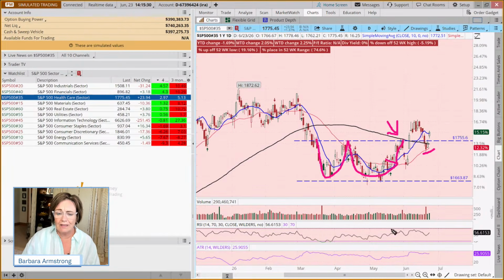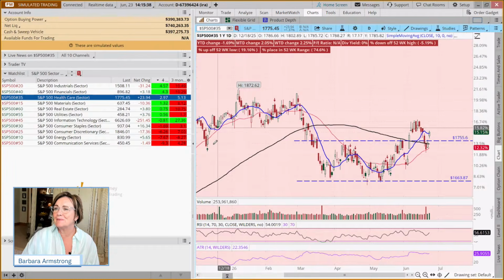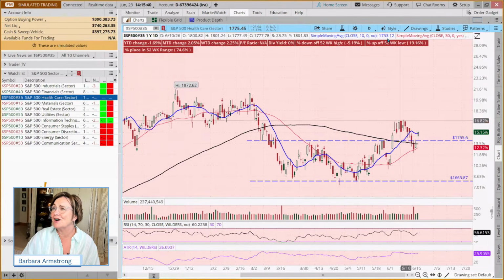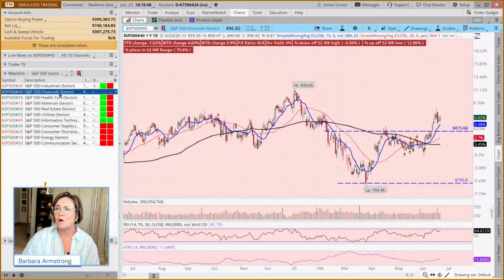And then if we look at technology, it has been crushing it, and today it got crushed. Let's say we wanted to look at something in the financial sector. What is a quick way to find financial stocks that are heavily traded?